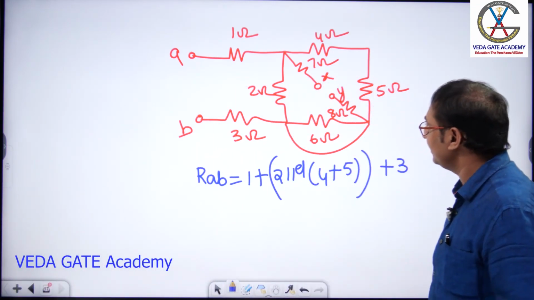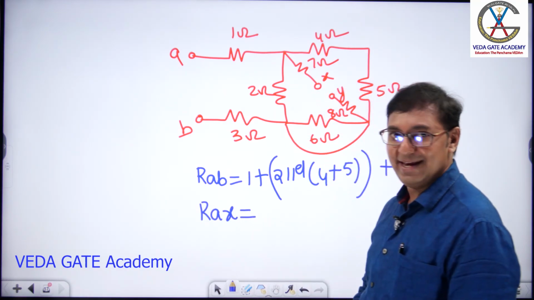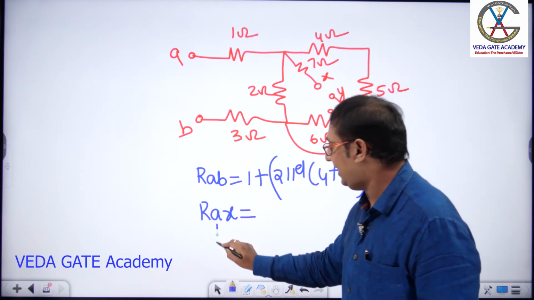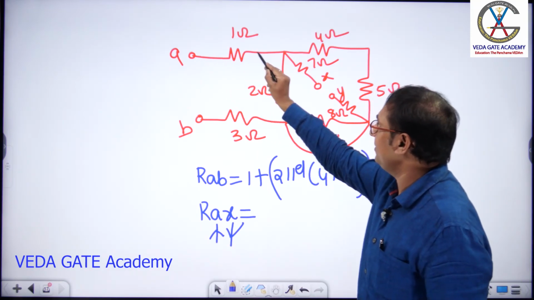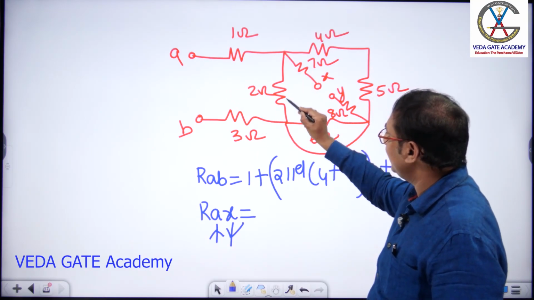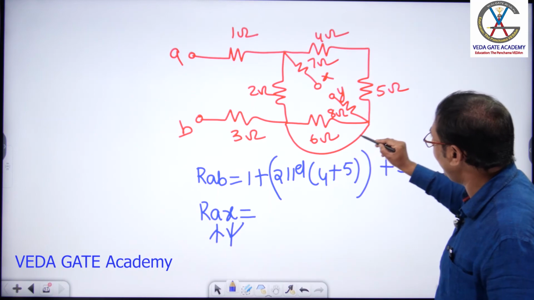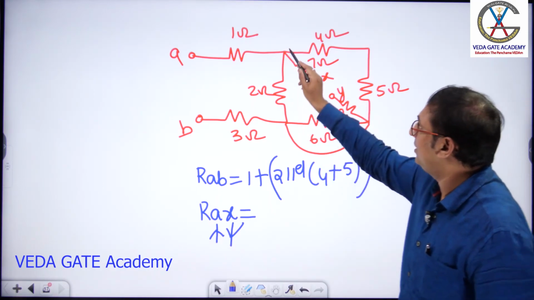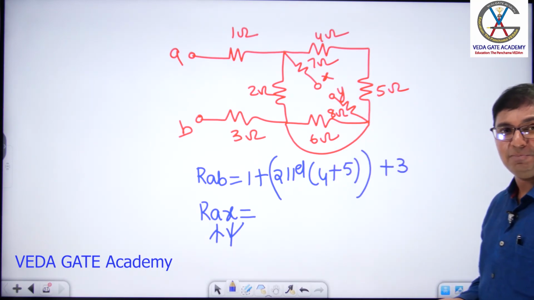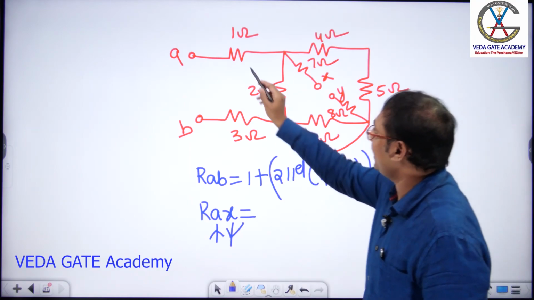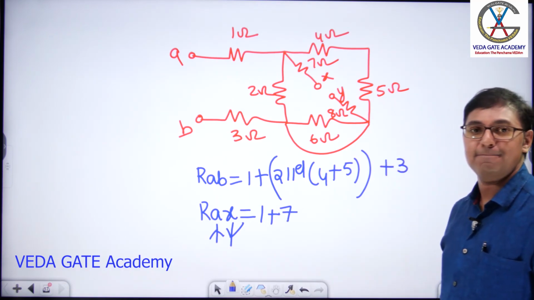Next question: what is RAX? RAX means current has to start from A and come out from X. Done, sir? Right. See, current is coming from A to come out from X. Can current go like this? No, not possible. Can current come like this and go like this? No, not possible. From Y it can't jump to X. Can it jump? No, not possible. So for RAX, simply current comes like this and comes out from X; 1 plus 7 is the answer.